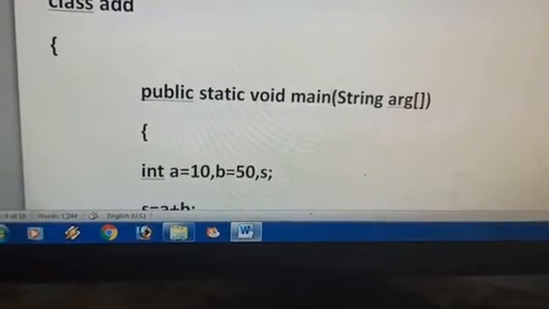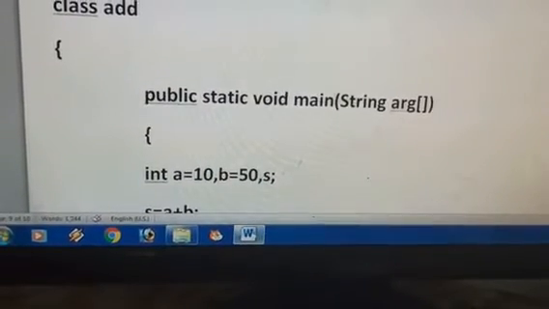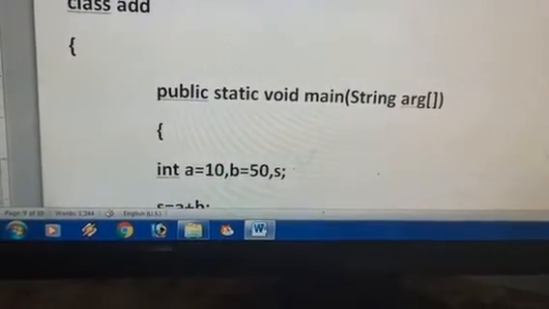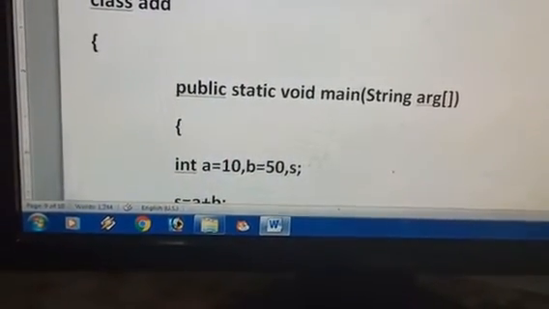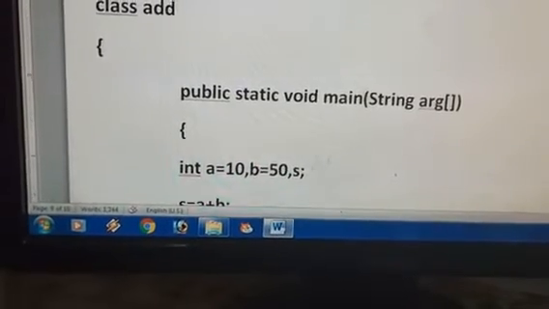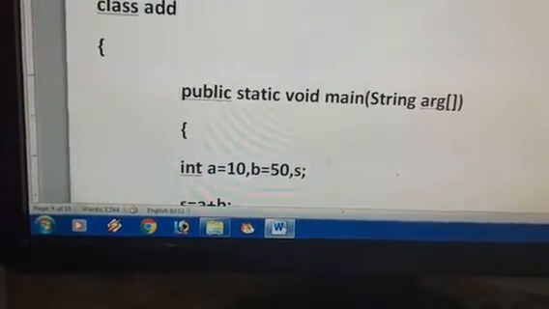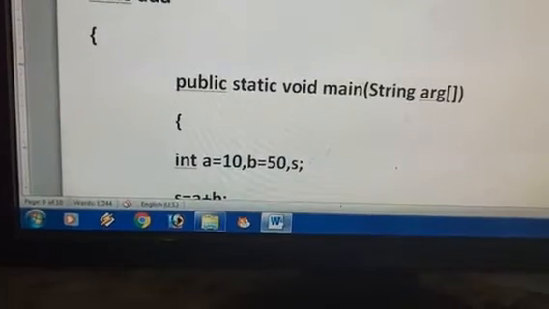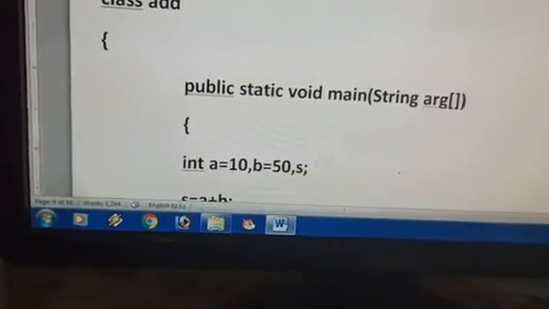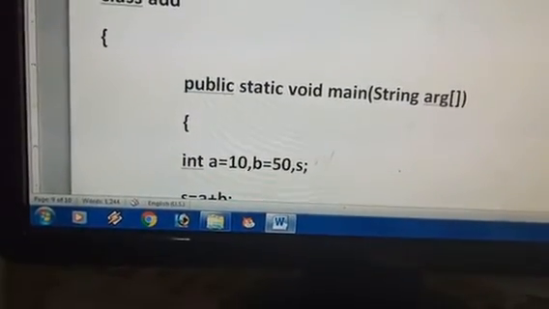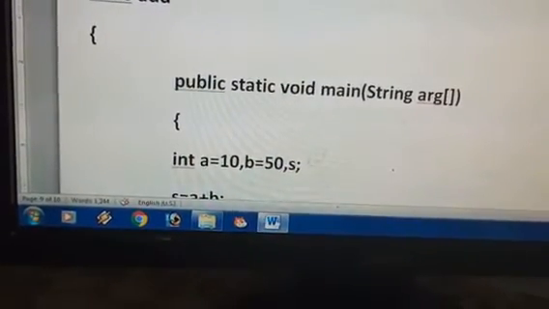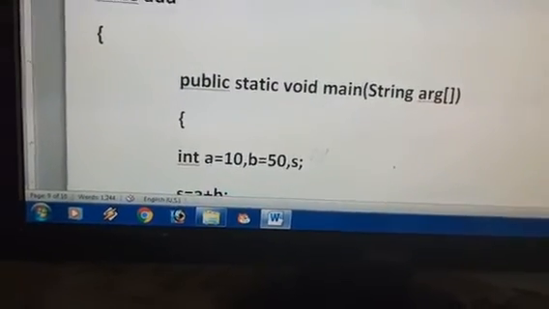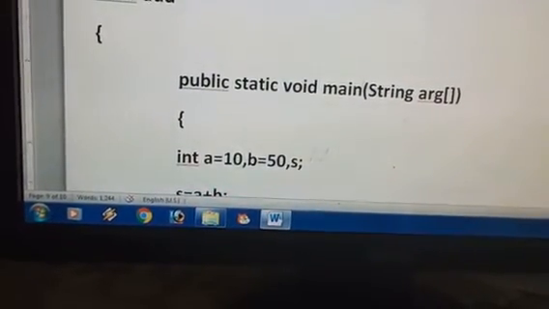For installing TextPad, first of all we are supposed to install the JDK on your computer or laptop, and after that install TextPad. Or apart from this, you can easily install BlueJ also. For BlueJ, first install the JDK again, then install BlueJ. BlueJ is a GUI-based interface in which you can easily execute the Java program.